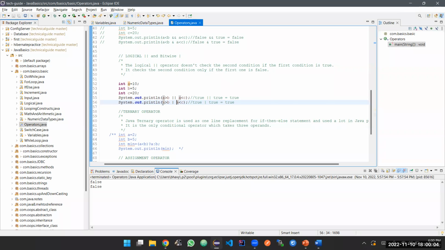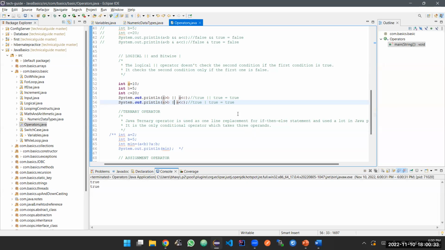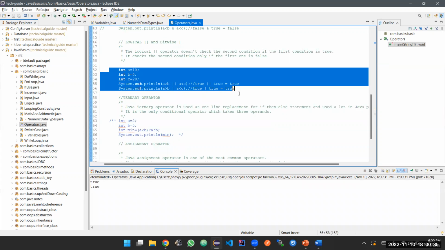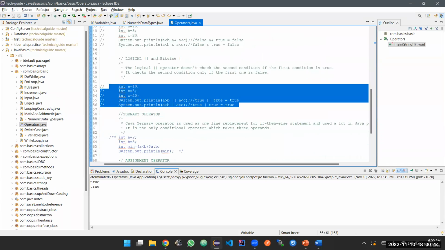Now the logical operator doesn't check the second condition if the first condition is true. If a is less than b, then it doesn't check the second condition. Similarly, now if a is greater than b, and again it's the same operator. So this is a logical operator, and this is a bitwise operator. A is less than b, this is true. A is greater than b, this is true, and a is less than c, this is true. So you are going to get a true. So we covered the unary operator, the arithmetic operator, and the logical operators.